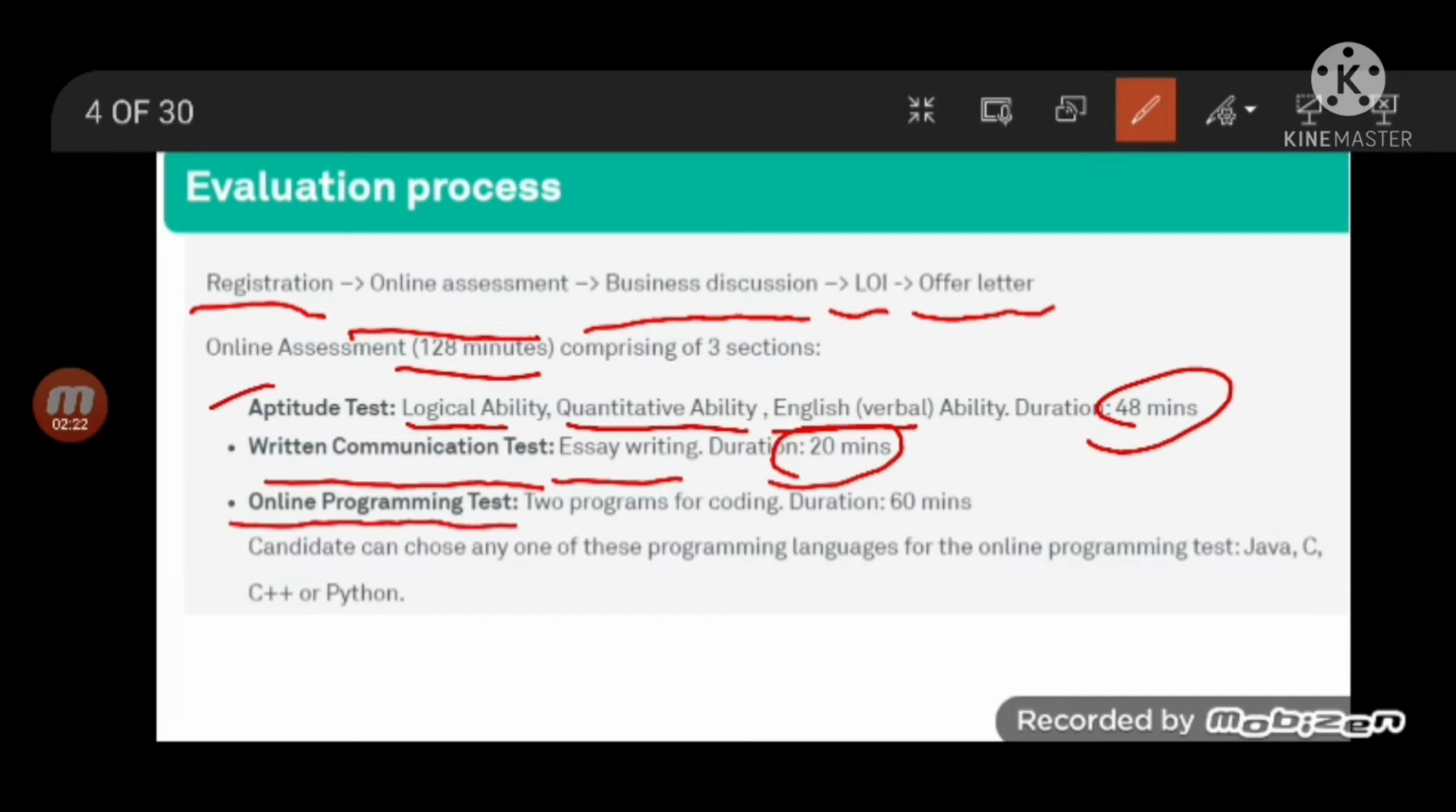Online programming test, where you will be asked to write code for 2 programs. Duration of coding test is 60 minutes. And you are free to use any language like Java, C, C++, or Python. So students can pick any programming language out of these 4 programming languages mentioned.